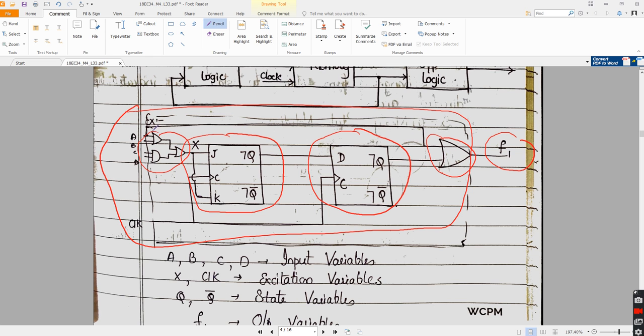This is a combinational circuit, and this is a memory element. So a combinational circuit together with memory gives me a sequential circuit. Is that understandable? Yes or no? Yes, sir. Next question.